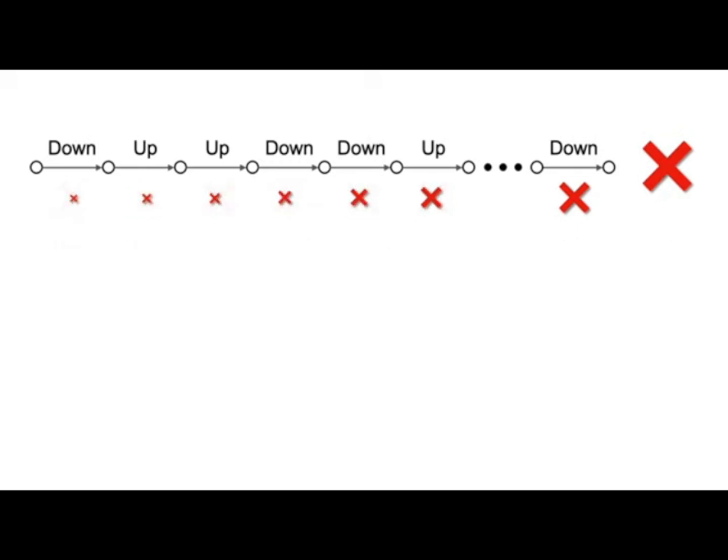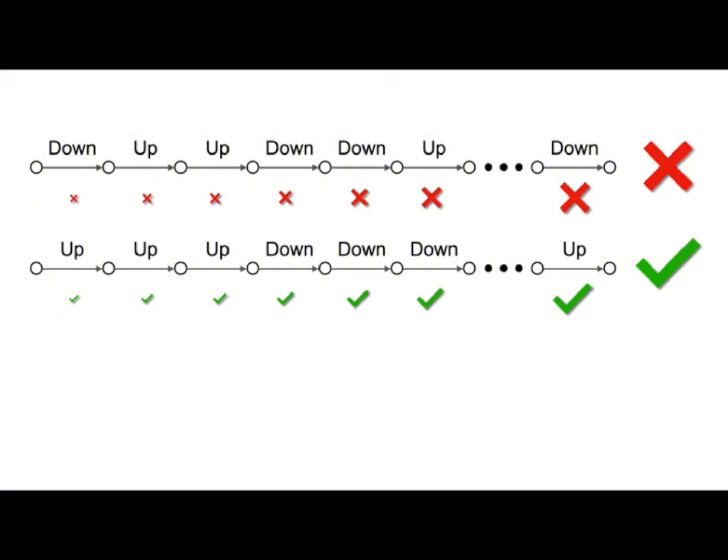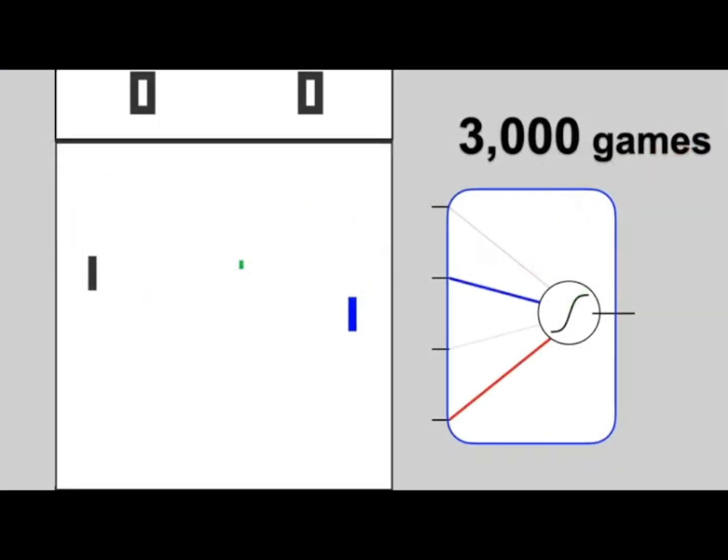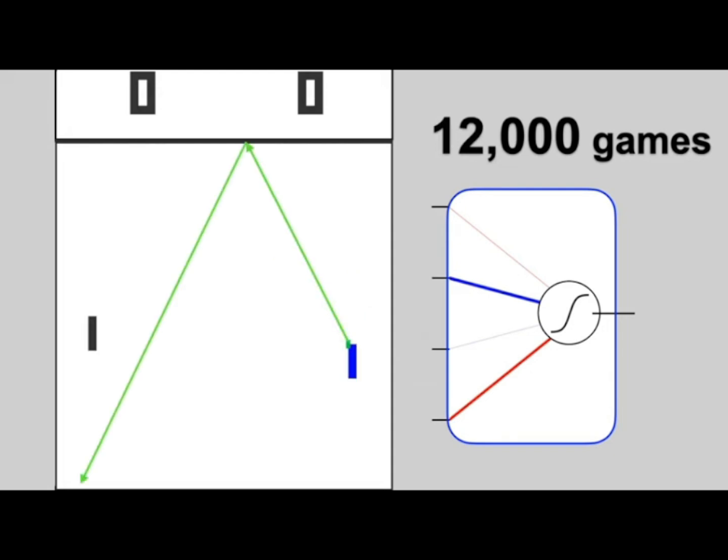Actually, we can do a little bit better by penalizing later actions more, as the game losing the stake typically happens towards the end, and similarly for rewards. After training on 3,000 games, our agent has improved to play about as well as the opponent. You can see the score is pretty even. And after about 12,000 games, our agent figured out that hitting the ball with the corner of the paddle makes it go faster. Cool. And now it wins most of the time.